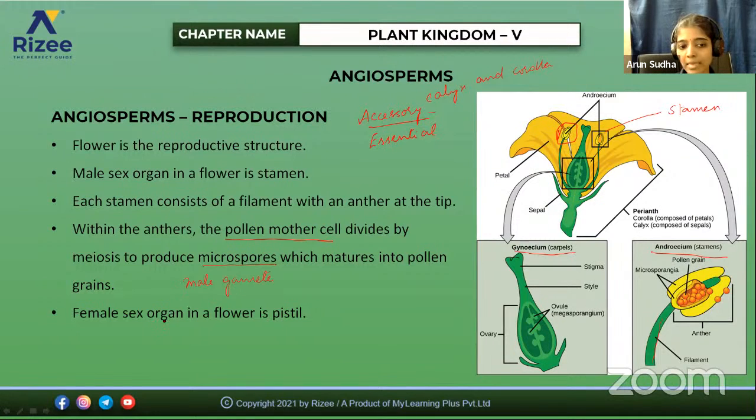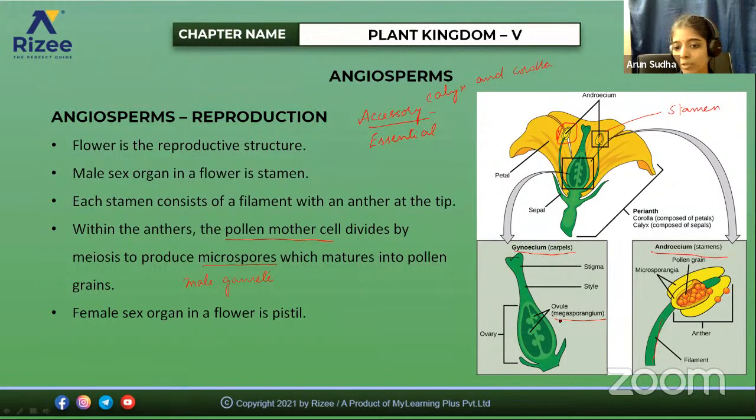If you take the female sex organ in the flower, it is the pistil, or gynoecium, also called the carpel. What are the parts of the female reproductive part? The gynoecium consists of the lower swollen part called the ovary, and the style and stigma. The ovary contains many ovules. This is also called the megasporangium.